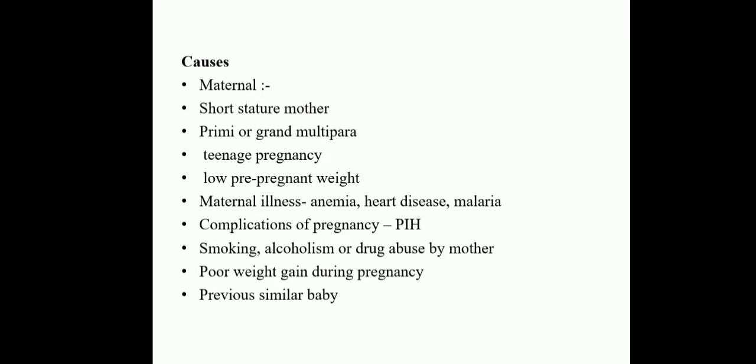Some mothers have a low weight before pregnancy, and whenever they are pregnant their weight remains low. And next one is maternal illnesses like anemia, heart diseases, malaria, etc. Next one is complications of pregnancy like pregnancy induced hypertension. During pregnancy, the mother is having severe hypertension, that is 150 by 90, with blood pressure above 90. So one of the complications that also causes small for gestational age is PIH.